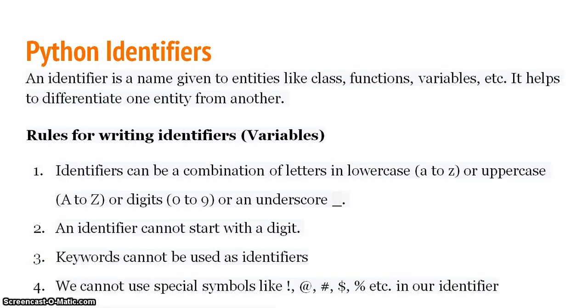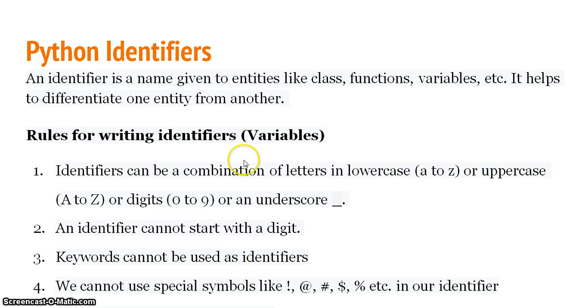Coming to identifiers. An identifier is a name given to entities like class, functions, variables, etc. It helps to differentiate one entity from another. From now, I am using variables, rules for variables, writing of variables, as variable is also an identifier. The explanation which I am doing from now will be on variables.